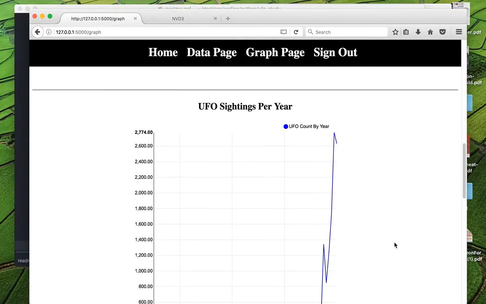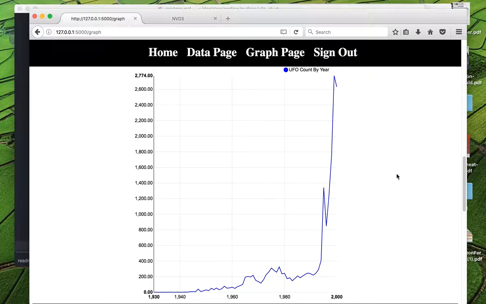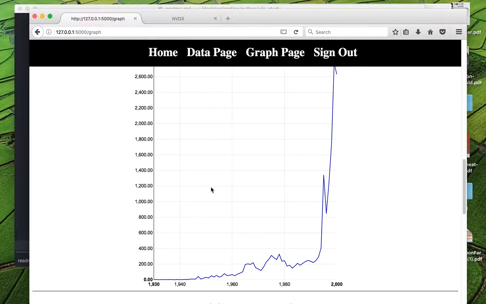And now if we go back here, I'm using something called NVD3, which takes my Python code and gives me the D3 JavaScript for it, which made it much easier to use. In my previous murder study project, I used an image, and now I actually have a real interactive graph that you can hover over like this. So it's not just an image, and it's much, much nicer. It just looks really nice, I think. The only thing I didn't do is fix the date down here, so I have to eventually look into doing that.